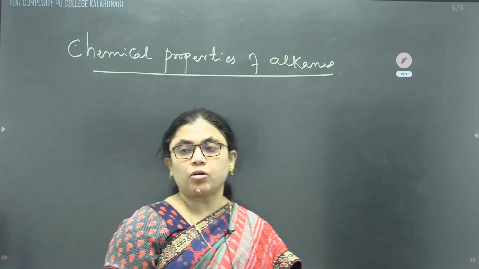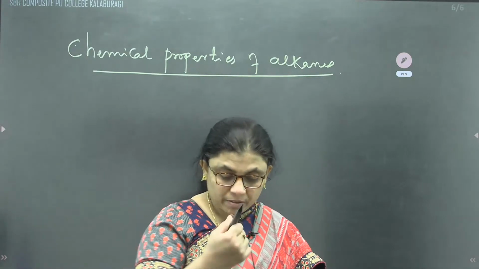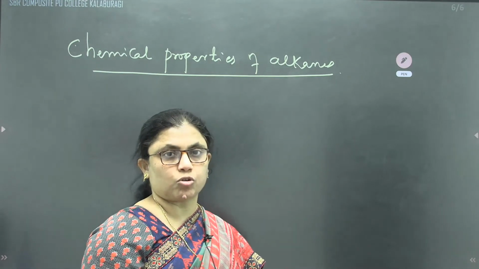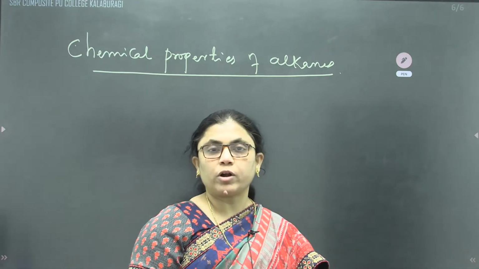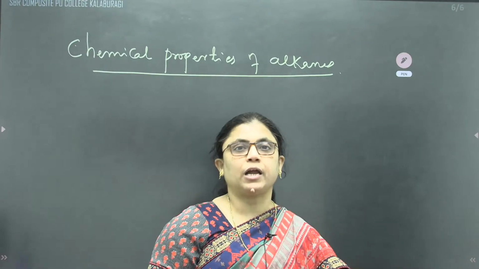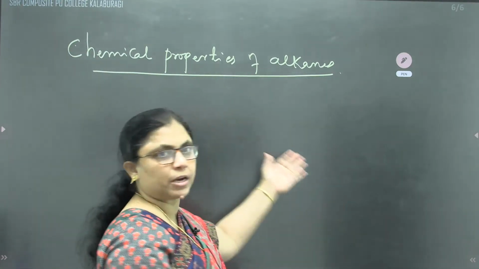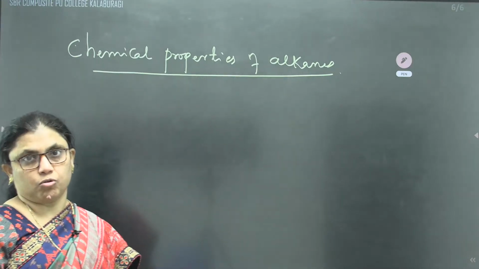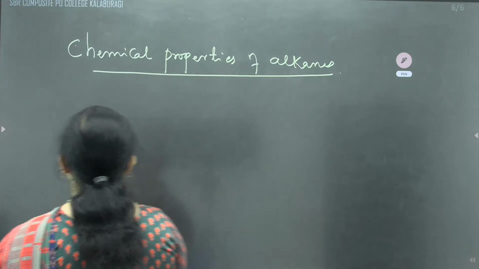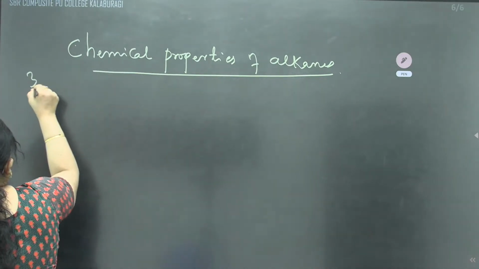In halogenation, as I said, the 2-mark question will be on the chlorination of methane. In presence of diffuse sunlight, or we can even write it as a photochemical reaction, at high temperature, one by one the hydrogen atoms of the alkane are replaced by halide groups. Like that, methane can be converted into carbon tetrachloride. In that only we are having a 3-mark question.